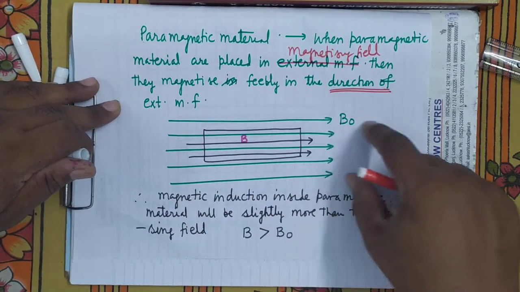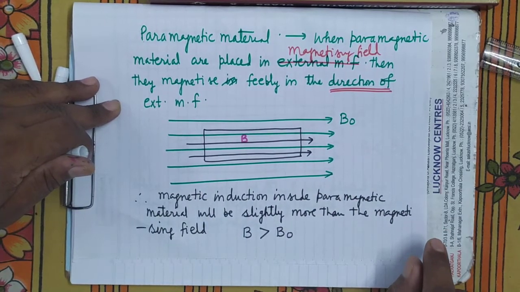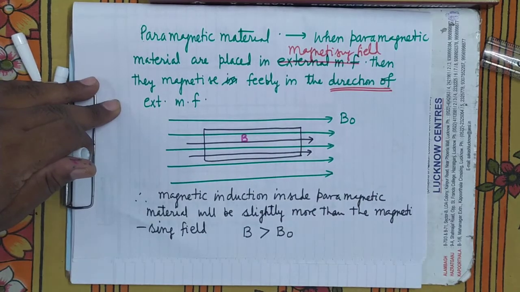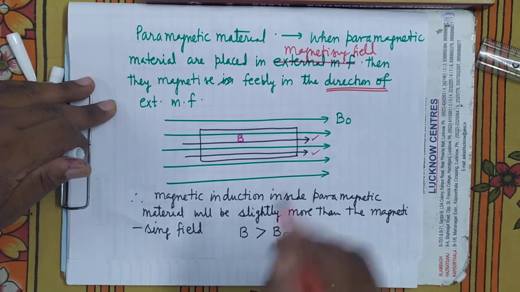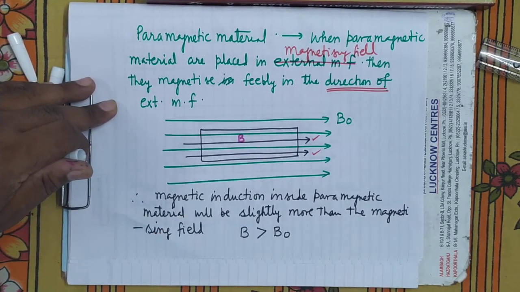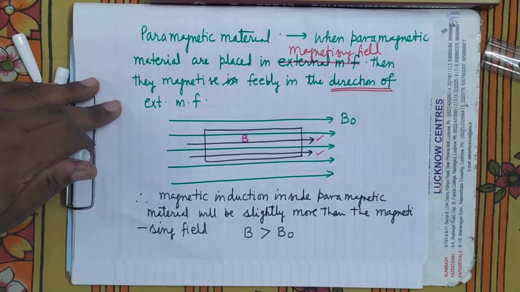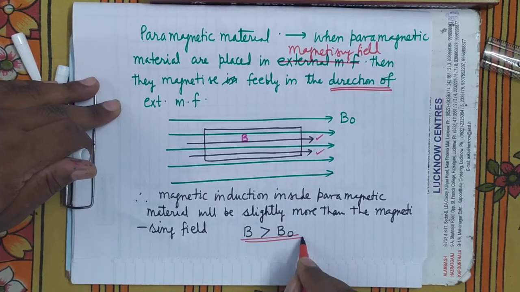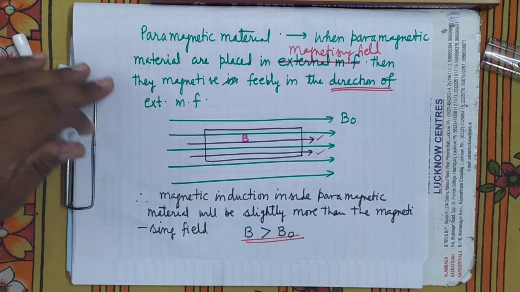This is the direction of the magnetizing flux, which I have drawn with the green pen, and in that magnetic field I have placed this paramagnetic material. So it will also magnetize in the same direction but feebly. Therefore, the net magnetism inside it will be slightly more than that outside. The net magnetism inside the paramagnetic material will be more than the magnetizing field, means B will be slightly more, but it will not be much more. It will be only slightly more.